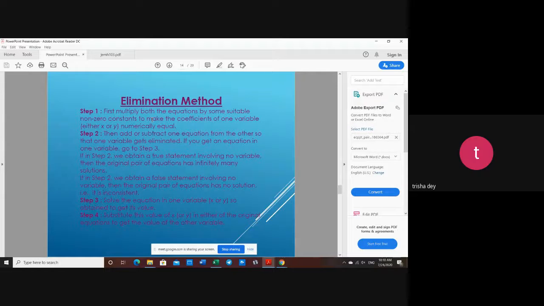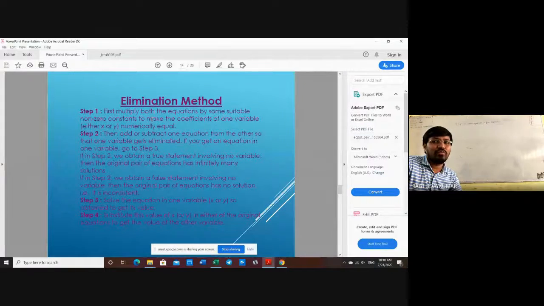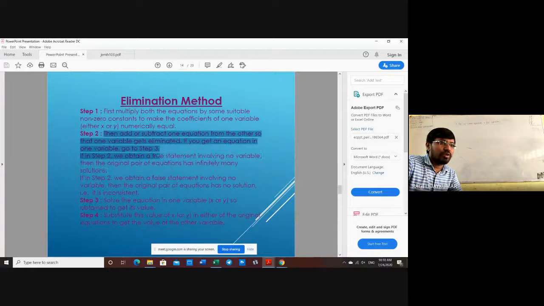First, multiply both the equations by some suitable non-zero constant to make the coefficient of one of the variables, either x or y, numerically equal. Numerically equal is what is said here. Numerical means the sign is not needed. Okay, see the second step. Step number 2 is given to you here.